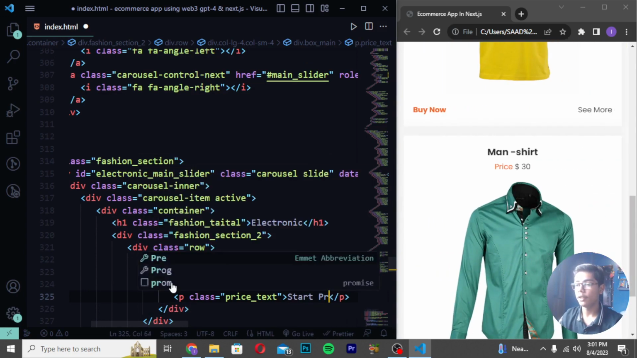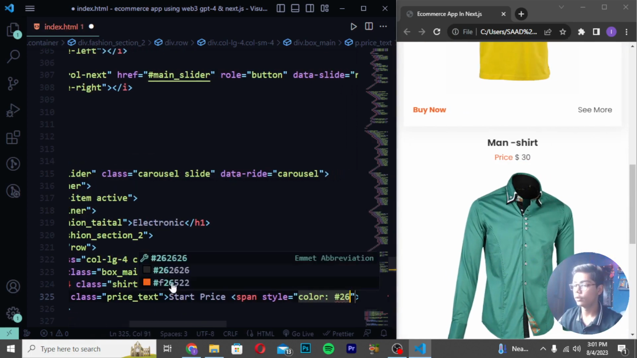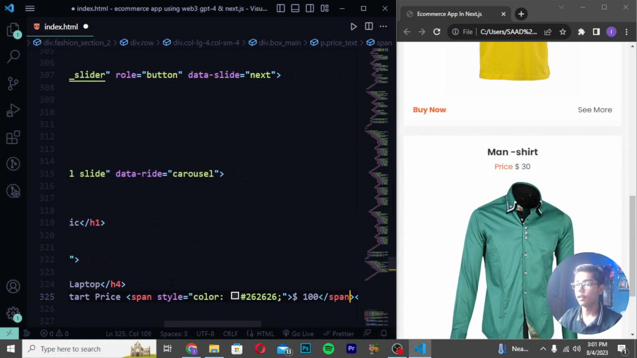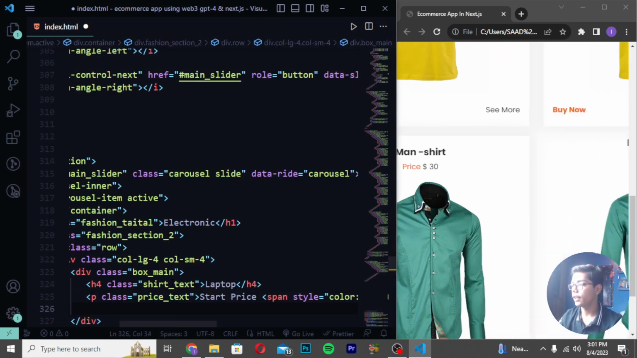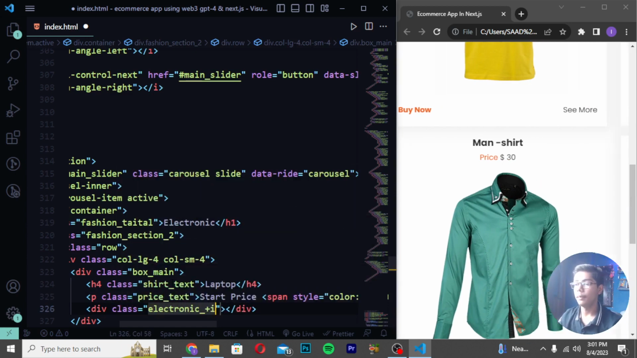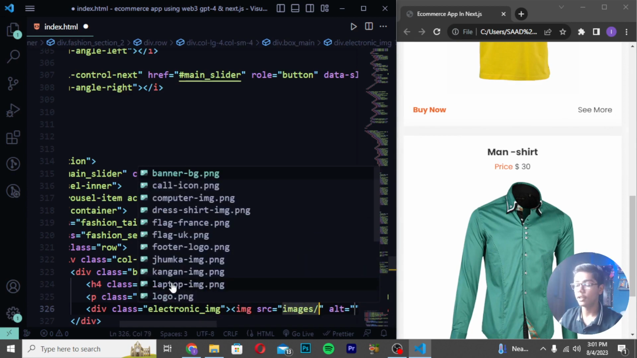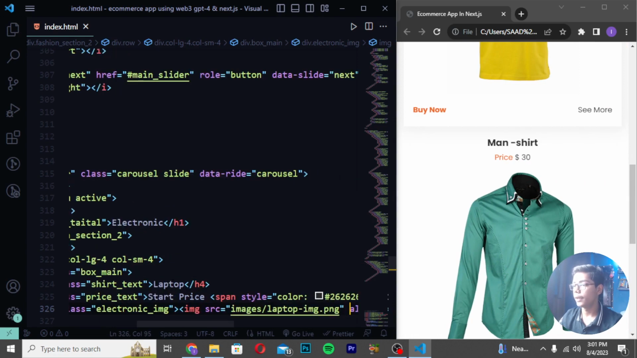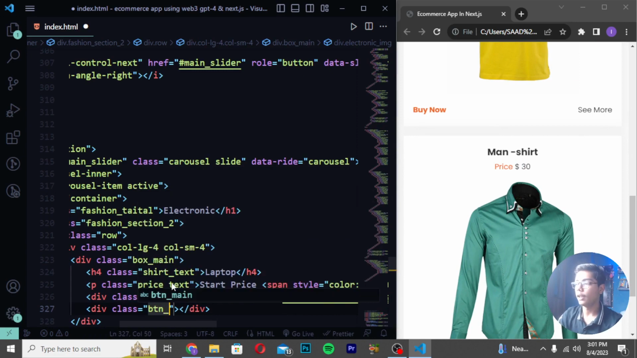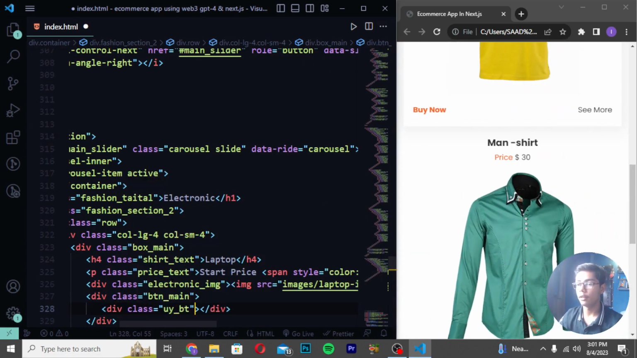like this. Then when you just done with this, here I will be now writing here span tag, and write here 262626. Then you have to now do one thing, you have to write here $100. Then you have to move down after this tag, and here I will be now writing div class and write here electronic image. So I will be writing this. Then here you have to write image images slash laptop image dot png. Then when you just done with this thing, just here I will be moving down, write here div class btn and write here main. Then you have to write here div class by bt.